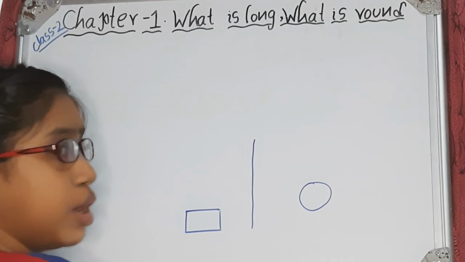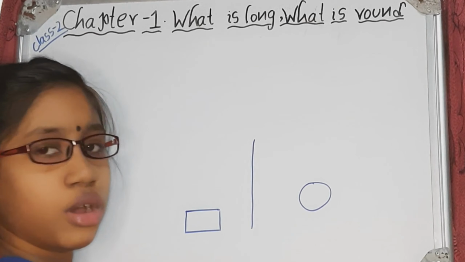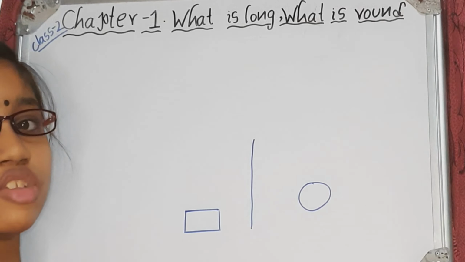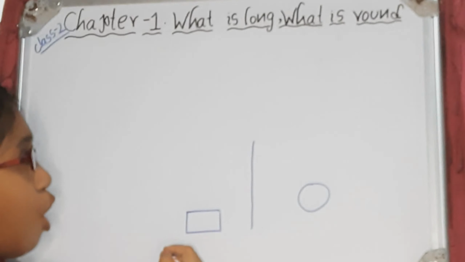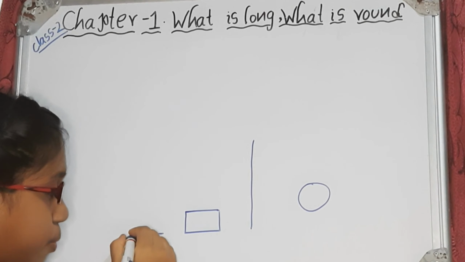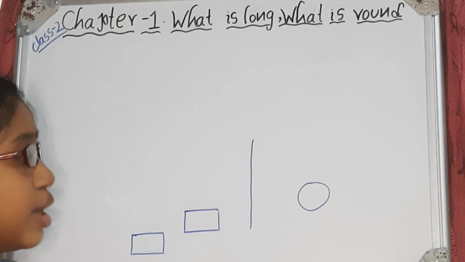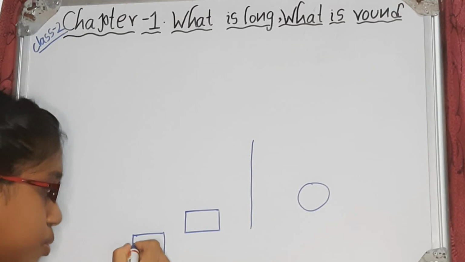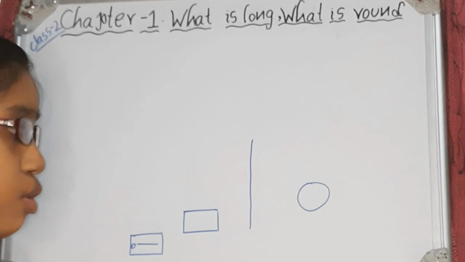All planets would be round in shape, like Sun, Moon, Earth, Mars, Jupiter, etc. So planets also will be in the shape of round. For long, we can take a sharpener, the side of a sharpener. You can build a sharpener tower also.